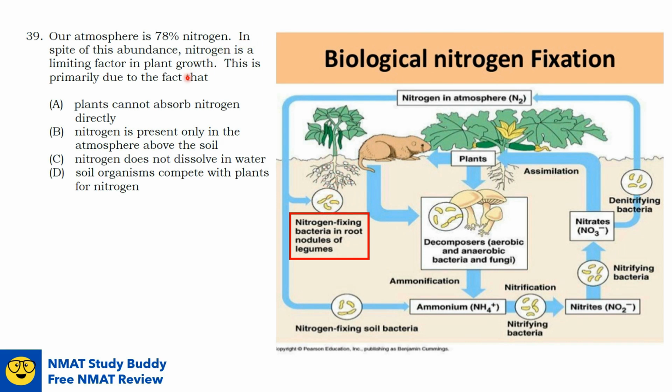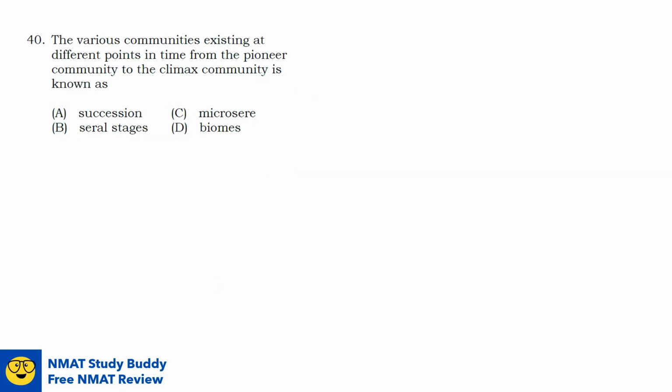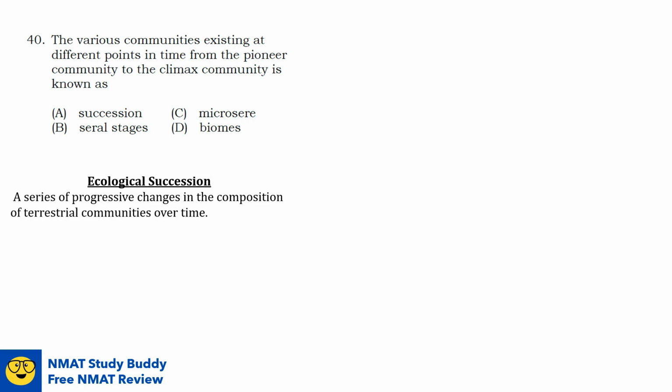So going back here to our question, the reason why plants cannot directly utilize the nitrogen in the air is because they cannot absorb nitrogen directly. They need the help of your nitrogen-fixing bacteria. Question number 40. The various communities existing at different points in time, from the pioneer community to the climax community, is known as blank. For us to be able to answer this, we should have a basic knowledge on ecological